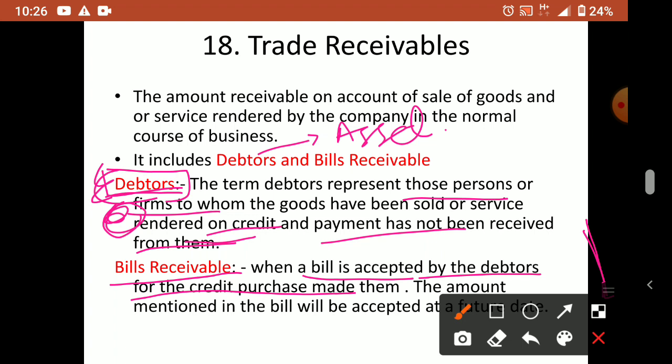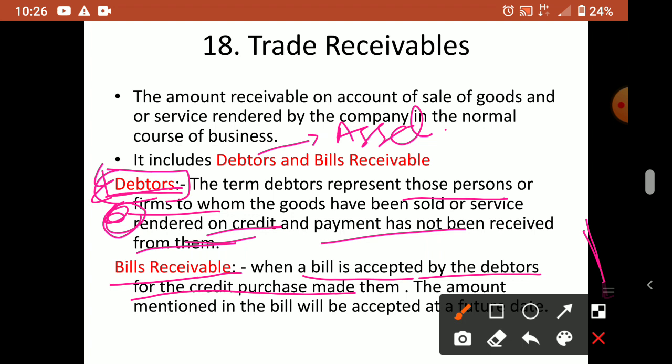I'll keep it with me. So when the due date comes, after 3 months or 4 months or 2 months, I submit this bill to that person, and I'll ask money from him. So this is a proof, a source document, or clear proof that this person has purchased the goods from me. So that is bills receivable.